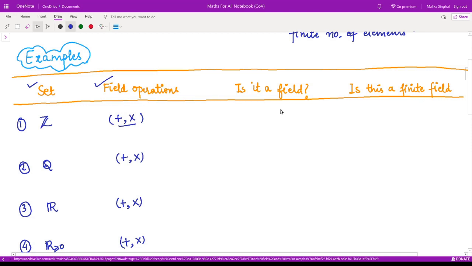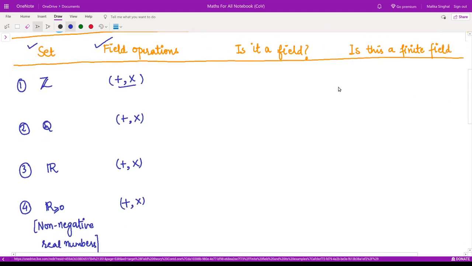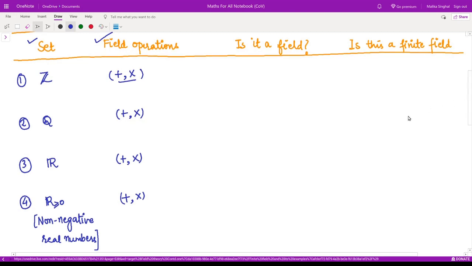Moreover, if they form a field, do they form a finite field? So this is the task. I may suggest that you pause the video here, note down these sets along with the operations, and think whether they are fields or not, and why. These are the first 4 examples.